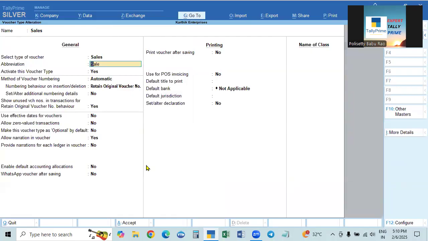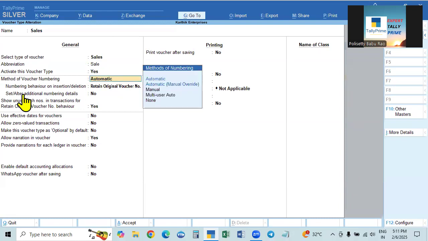The voucher name is Sales. The type of the voucher is Sales only. The same name will be there, and then the abbreviation. Sometimes we give some other abbreviation, but these are only 4 letters. We are giving the same, Sale, and activate this voucher. This voucher is already active. If it is not active, it will show No, and you have to make it active. So it is already active.